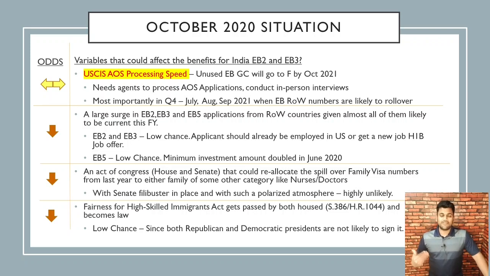The last variable is the Fairness for High-Skilled Immigrants Act, that is S386 or HR 1044. There has been movement in this in the first week of December where a modified bill passed through Senate and gone back to the House. It could become law, thereby scrapping the country cap altogether, so this whole video is moot.